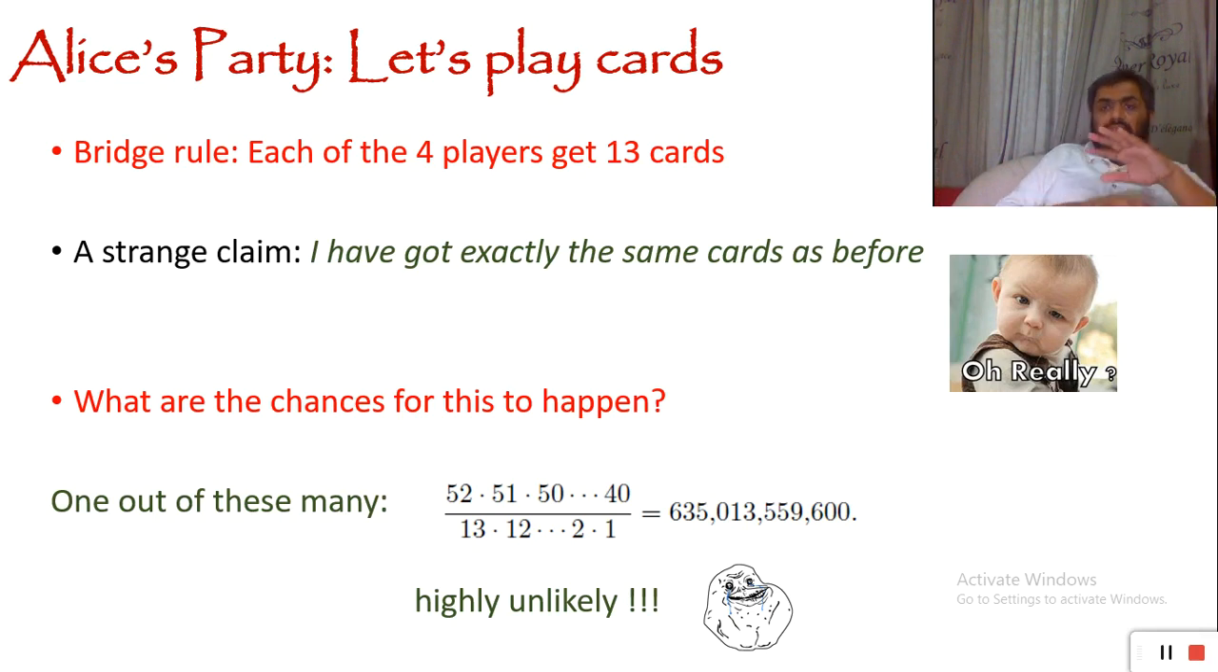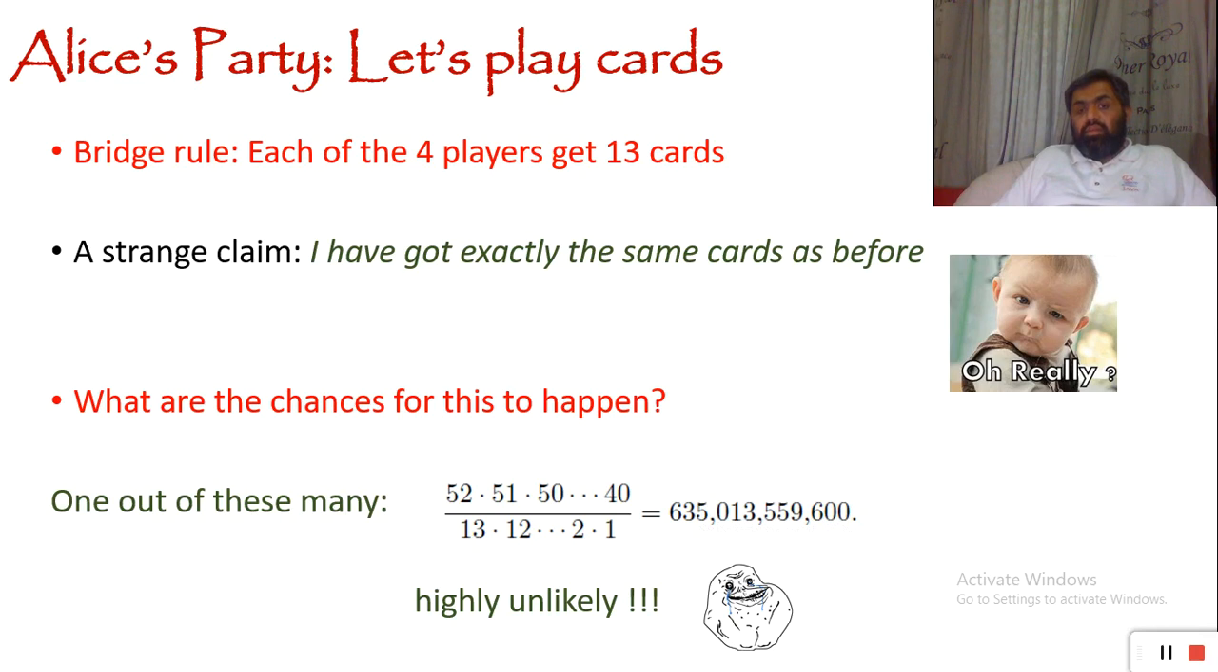So there are 13 factorial ways of getting 13 cards. So I'm going to count these numbers again and again, which are actually the same. So I need to divide my actual number of ways of getting cards by 13 factorial. So we divide 52 times 51 times 40 divided by 13 factorial. And what number is it? This is going to be 635 billion 13,559,600. So this is a huge number.